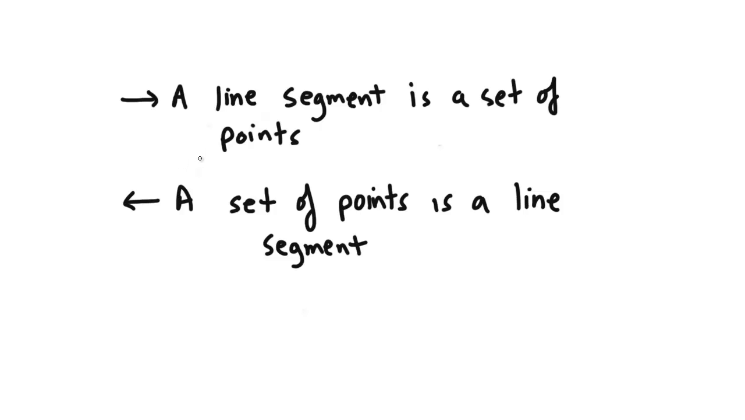Alright, so now let's take a look at an example of the reversibility test. So let's take a look at this statement here. It states that a line segment is a set of points. Right? So now let's reverse it, and we'll say a set of points is a line segment.